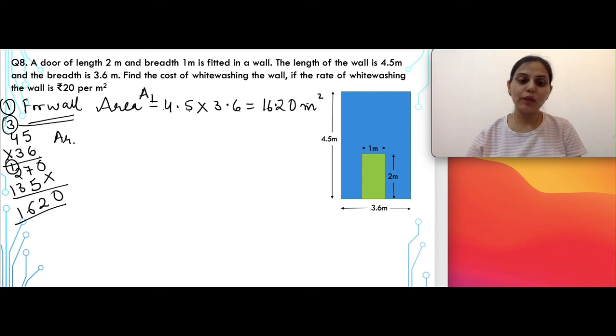Similarly, when we have to find the area of the door now, for the area of the door again the units are given in meters only. So area of the door will be equal to 2 multiplied by 1, that is 2 meters square. Now to find the area of whitewashing.